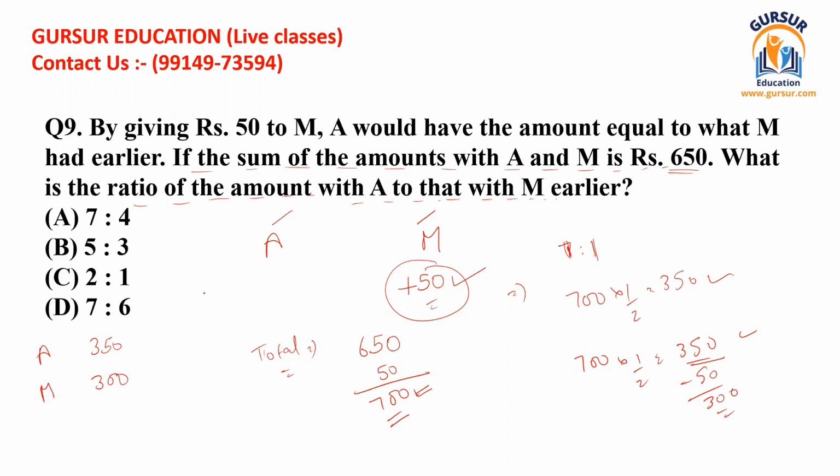And the question is asking to find their ratio. So 350 divided by 300, if we do that, we can easily see that this can be simplified further with a table of 5. And if I simplify that, I get 7 divided by 6, and I can write it like 7:6. So 7:6 has been given in option D. So we shall select it as our possible answer.